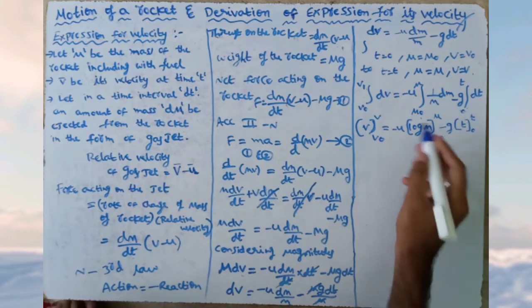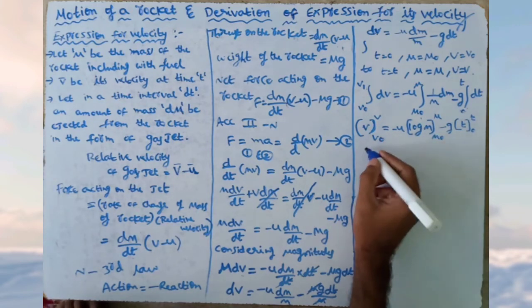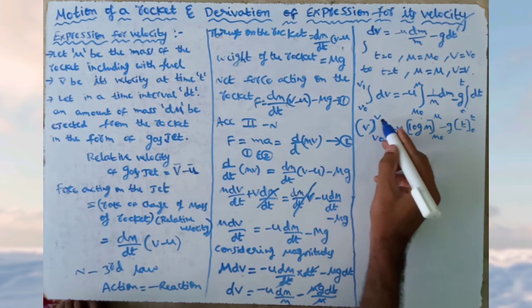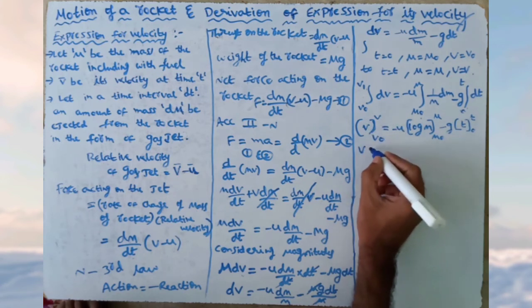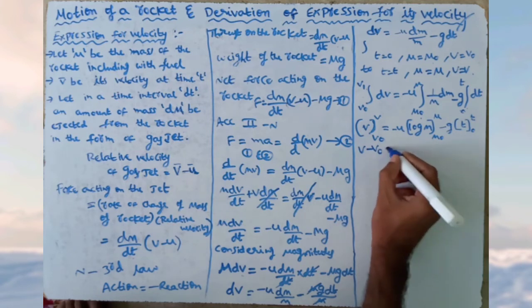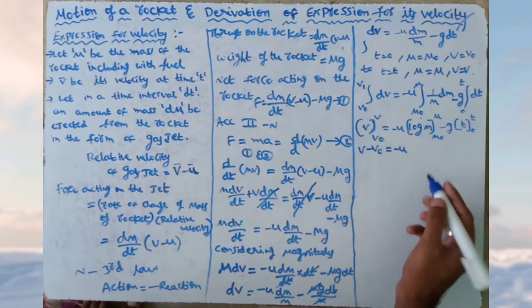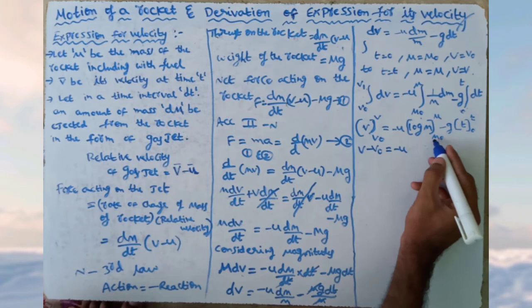Now we substitute the limit values. This becomes upper limit minus lower limit. When we substitute the upper limit, it becomes v. When we substitute the lower limit, it becomes v naught, is equal to minus u into